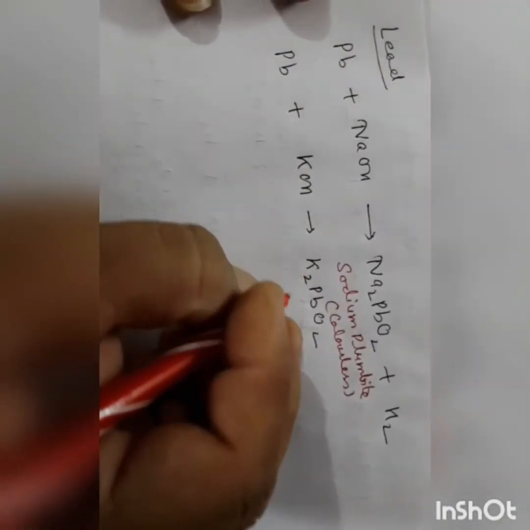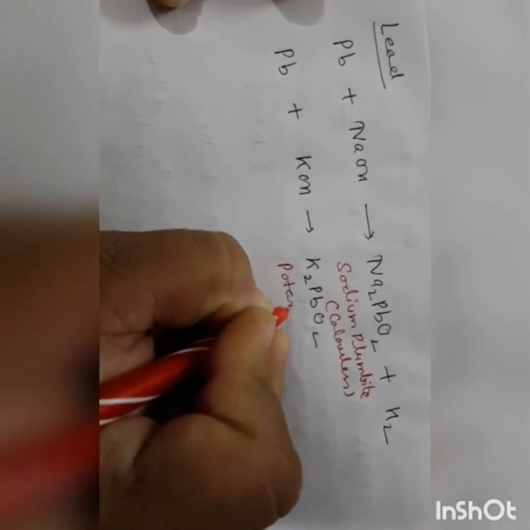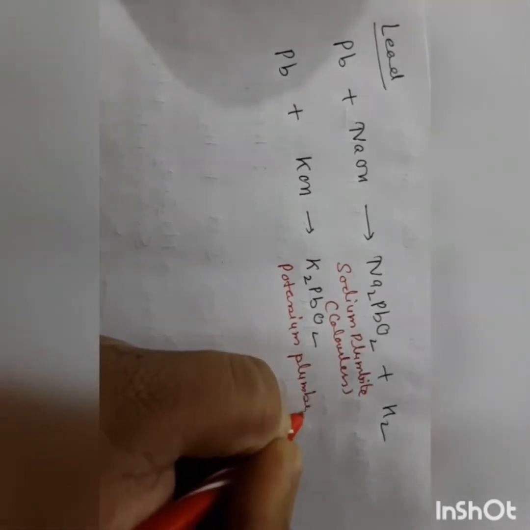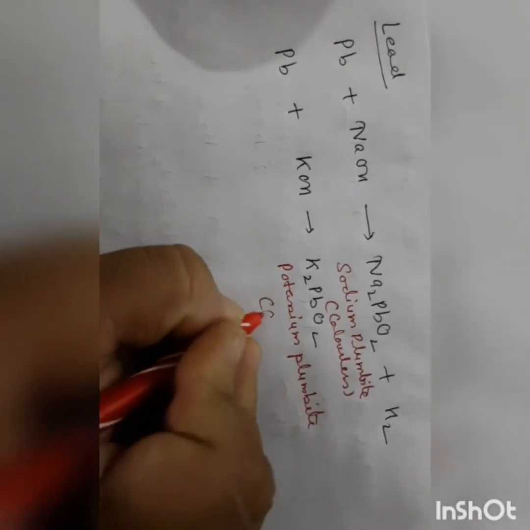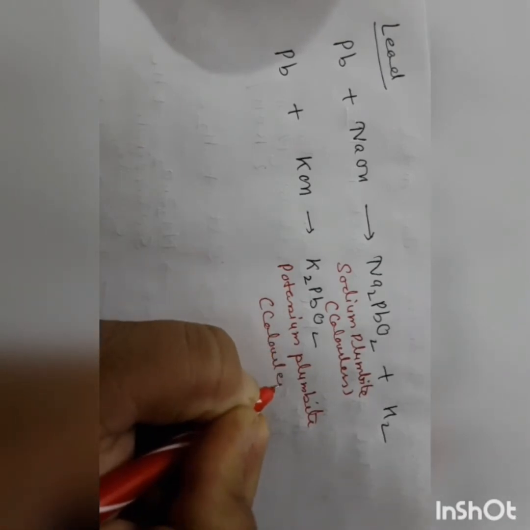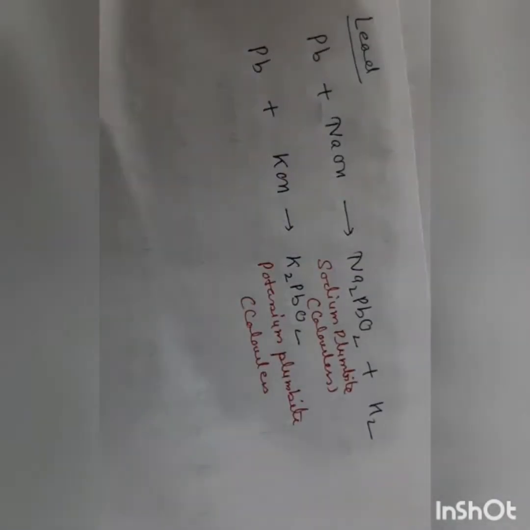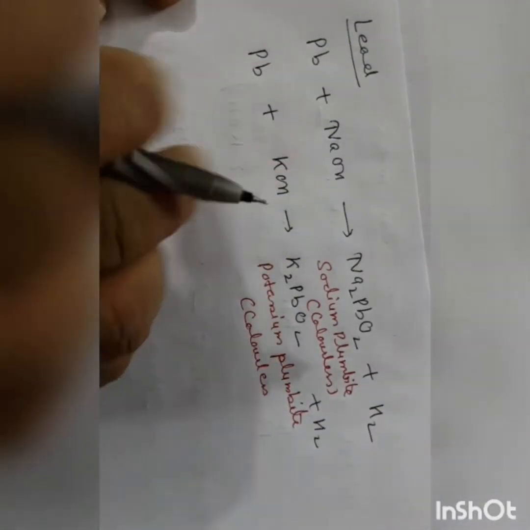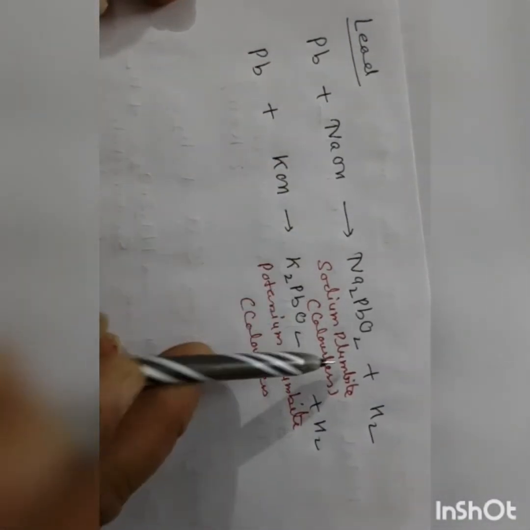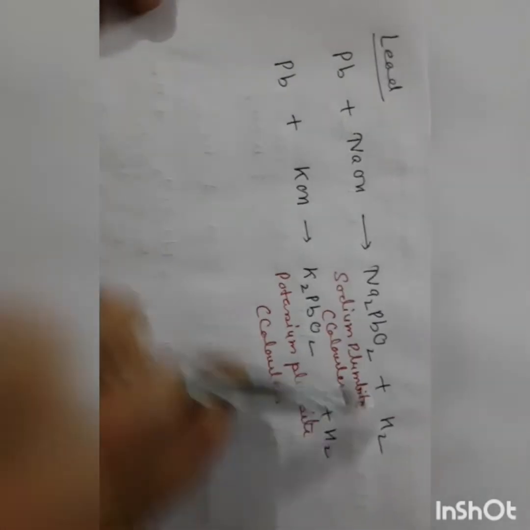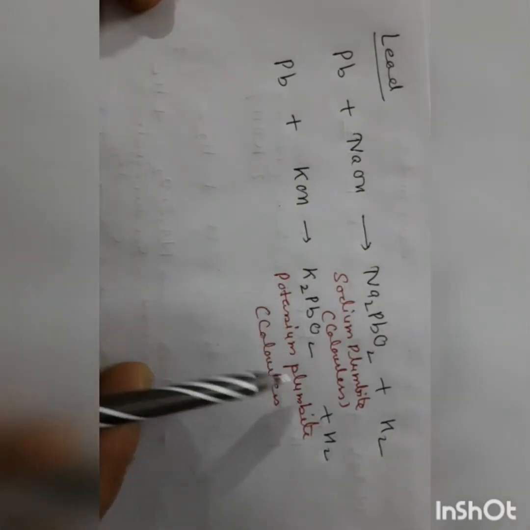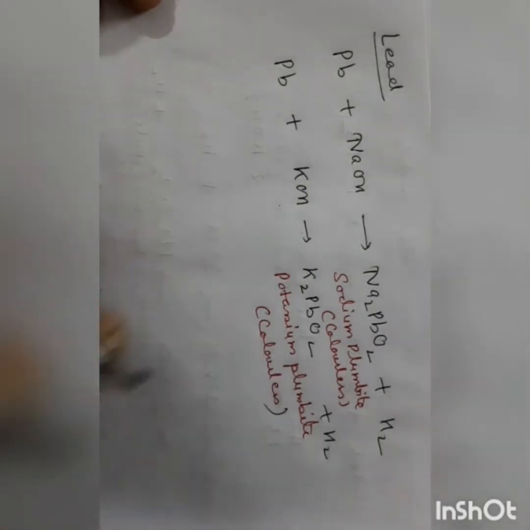Potassium plumbite is also colorless. In addition to it, hydrogen gas is liberated. When lead reacts with sodium hydroxide, sodium plumbite is formed, which is colorless, in addition to hydrogen gas liberated. Similarly, when lead reacts with potassium hydroxide, then potassium plumbite is formed, which is colorless, and hydrogen gas is liberated.